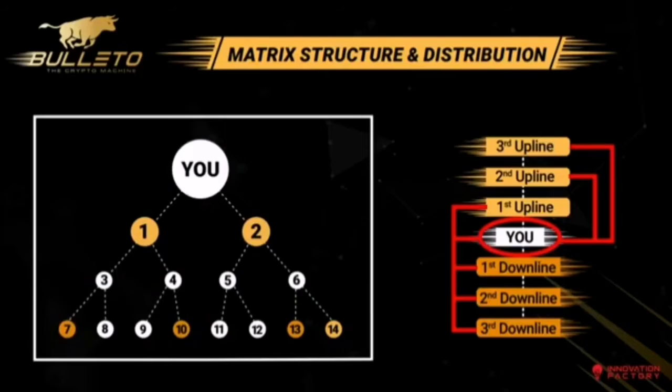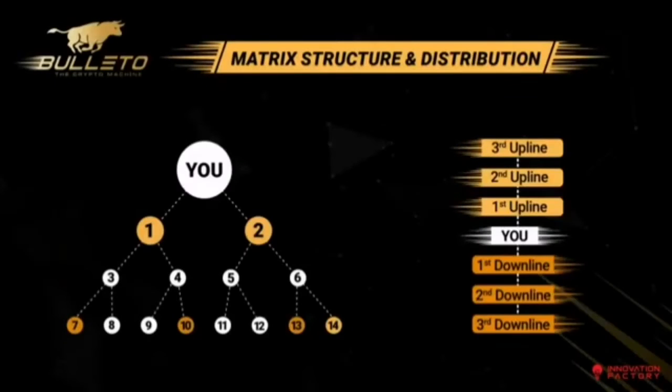Whether you work or not, this cycle generates income from 6 sources, that are 3 uplines and 3 downlines. Now let's talk about the potential of this income plan. Whoever enters into Bulleto starts with an initial investment of only 0.001 BTC.